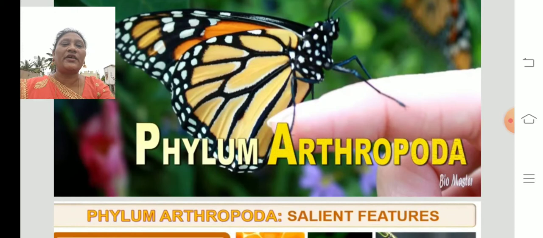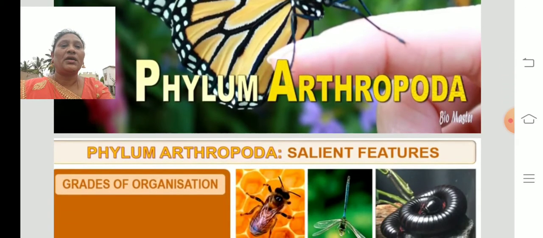So the next phylum is Arthropoda. Arthropoda is the largest phylum. Arthro means jointed, poda means legs. All the insects are included in this phylum. Nearly 2 lakh varieties are found in the insects. That's why Arthropoda is called the largest phylum.